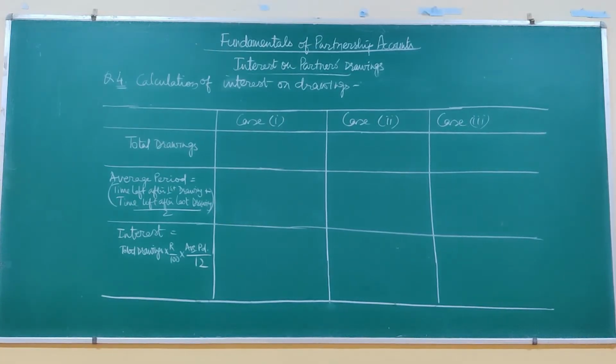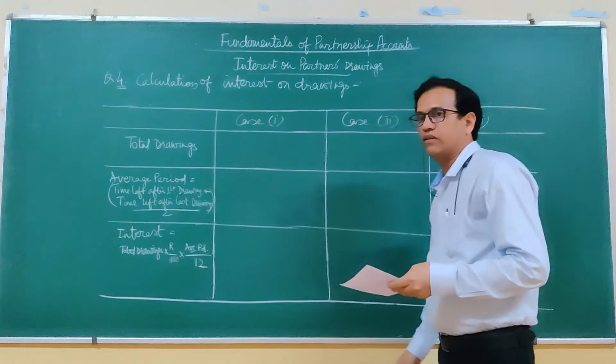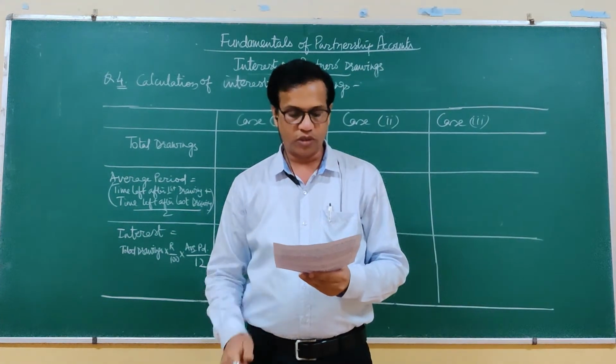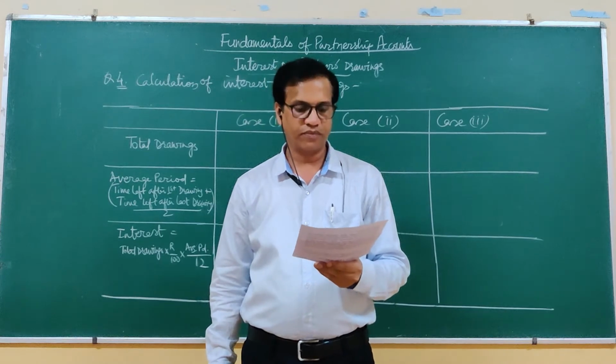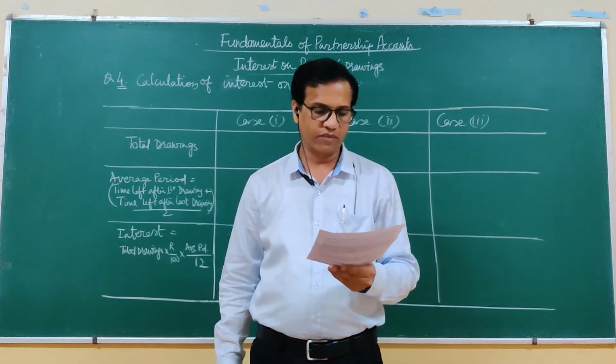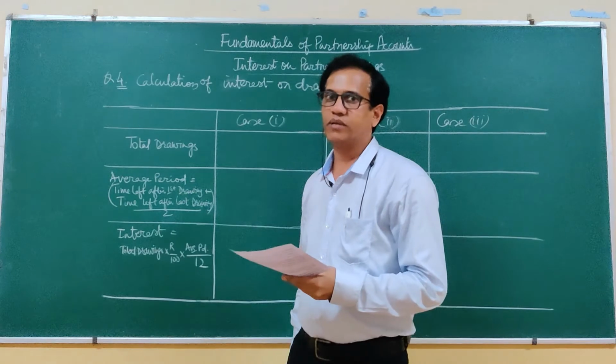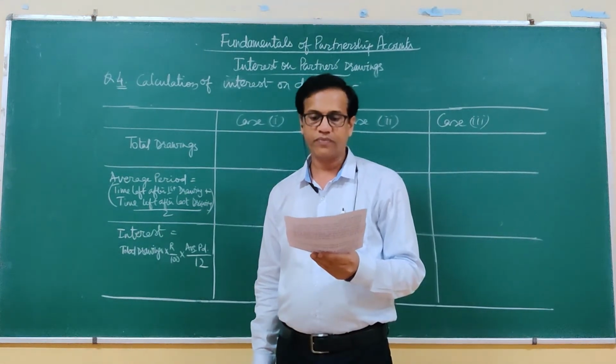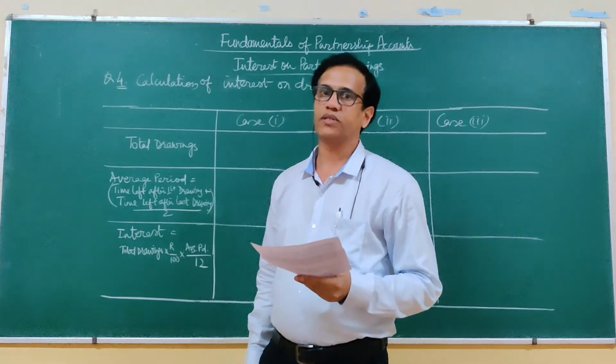So in this question, we have been given 3 cases. When the partner withdraws in the beginning of the month, in the middle of the month, and at the end of the month. Amount is 1000 rupees per month and interest rate is 15%.